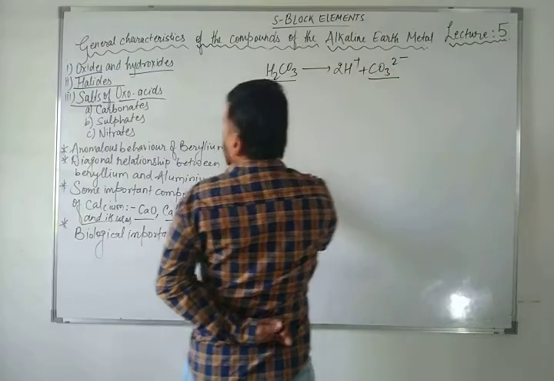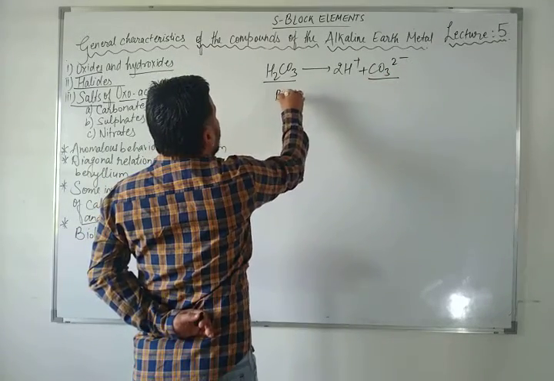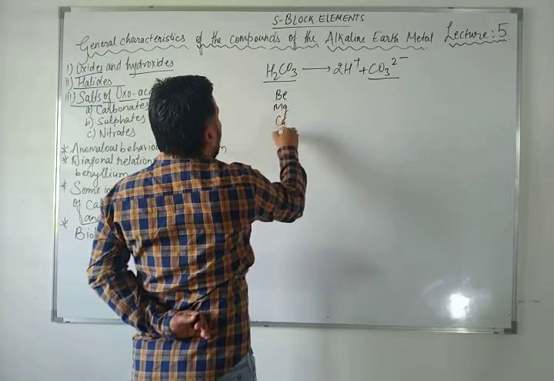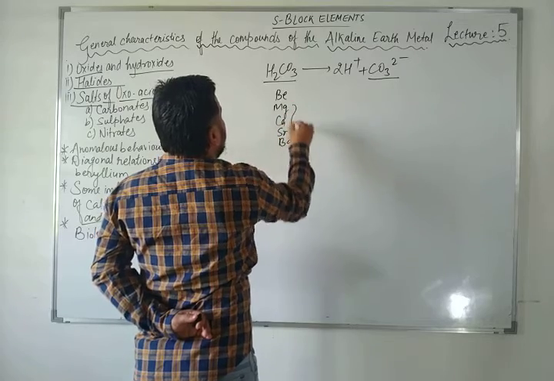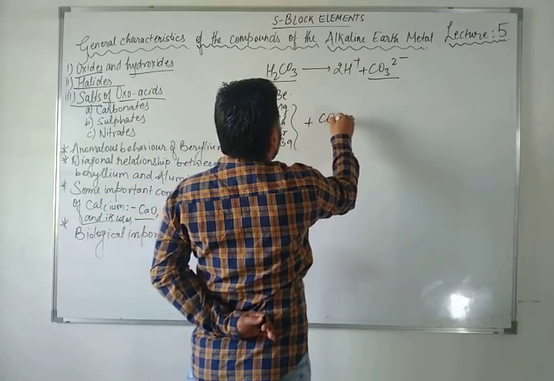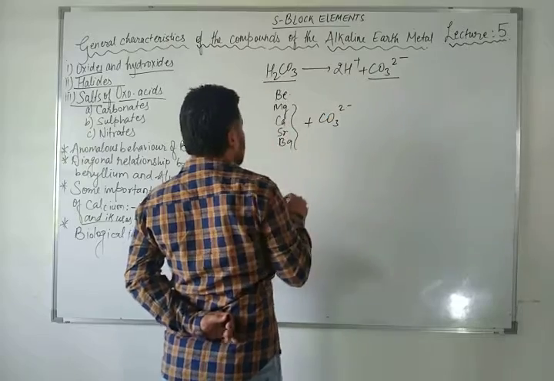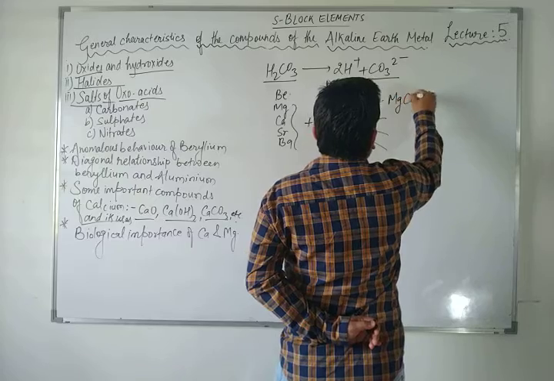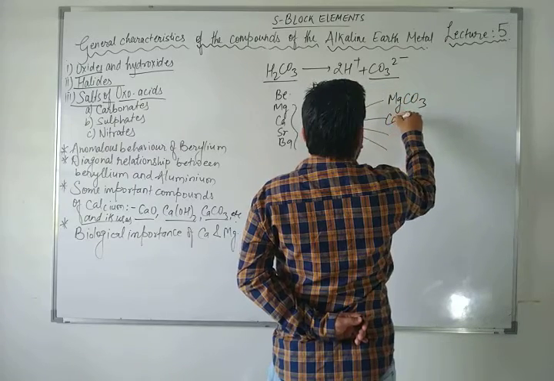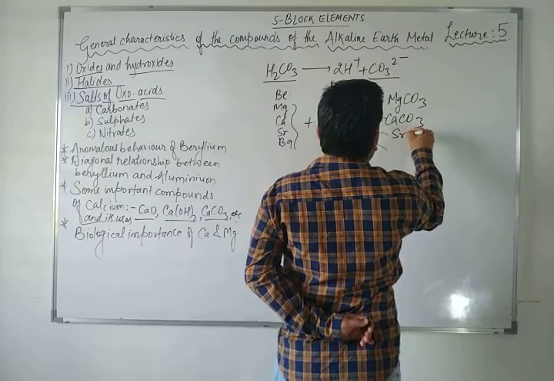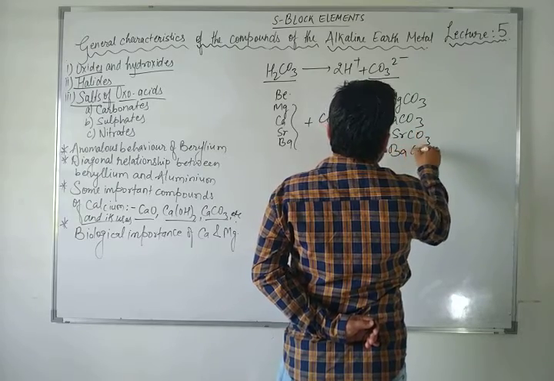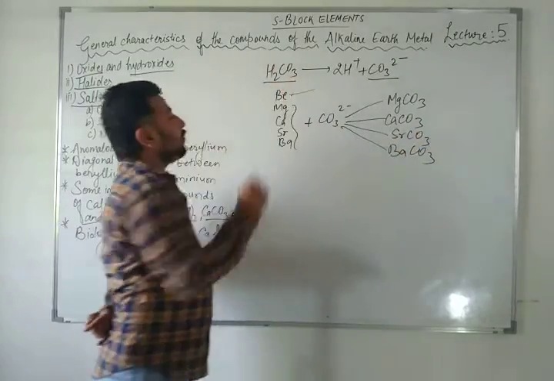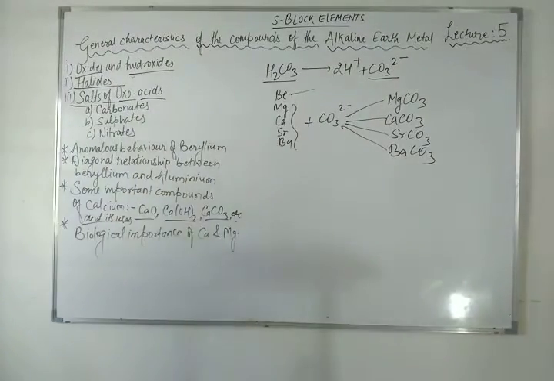When all these elements, beryllium, magnesium, calcium, strontium, barium, undergo this reaction with carbonate, you know very well which compounds they form: magnesium carbonate MgCO3, calcium carbonate, strontium carbonate, barium carbonate. And beryllium carbonate will also be there.